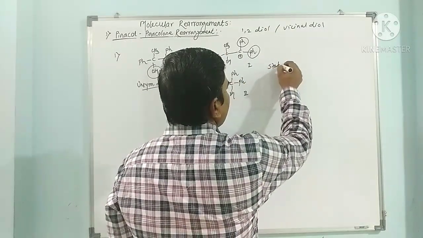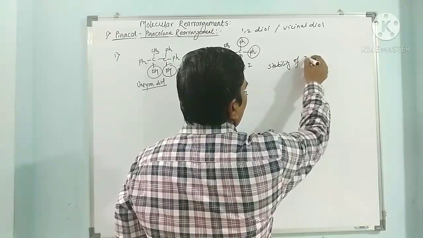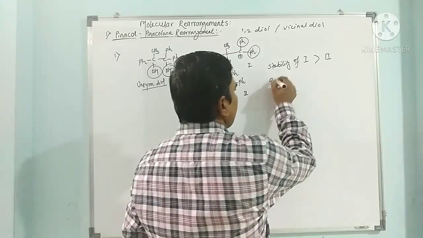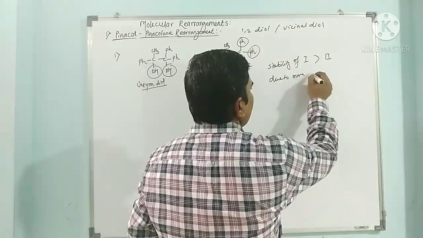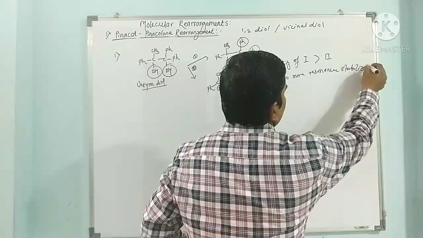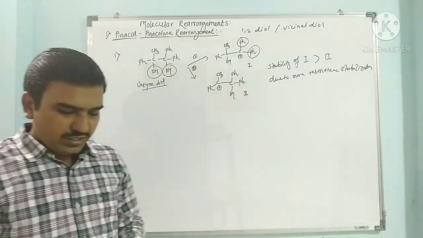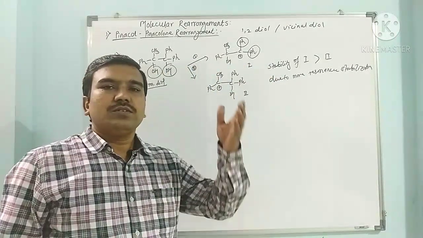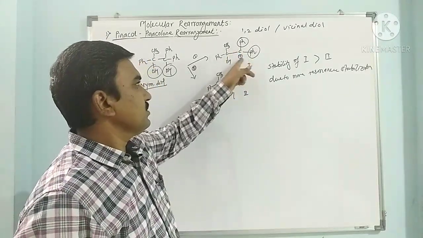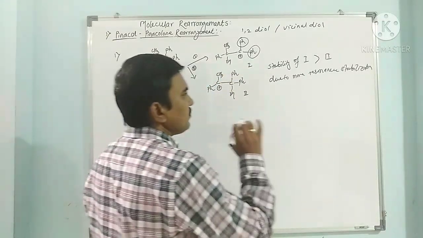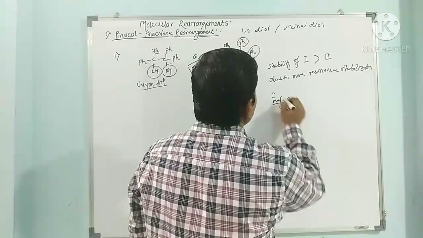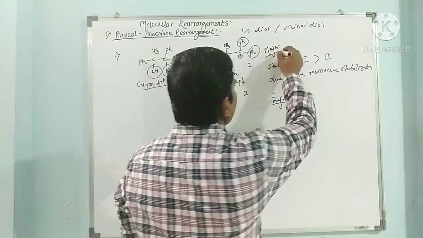So the stability of 1 is greater than 2 due to more resonance stabilization, as we have discussed in electronic effects in the beginning. So resonance effect stabilizes carbocation. Here there is a more resonance effect, so this carbocation is more stable. So this one will be formed in a major proportion. So 1 is major. So here this is major.